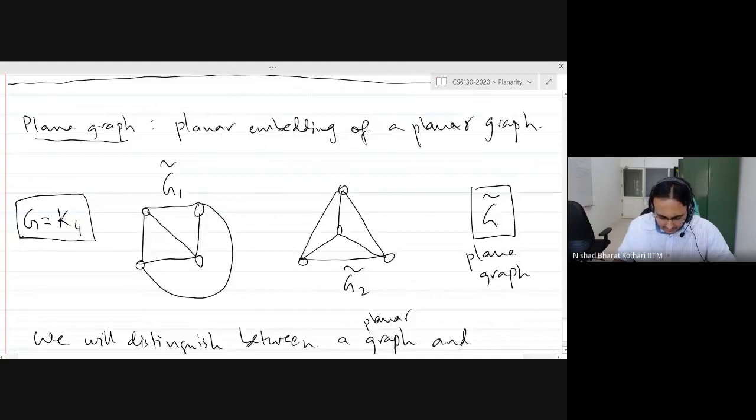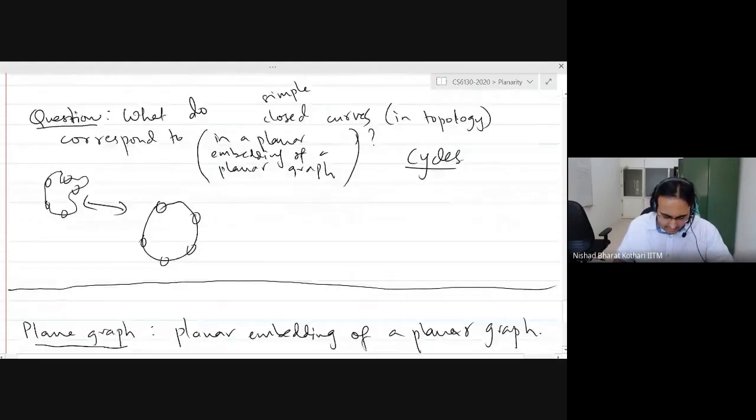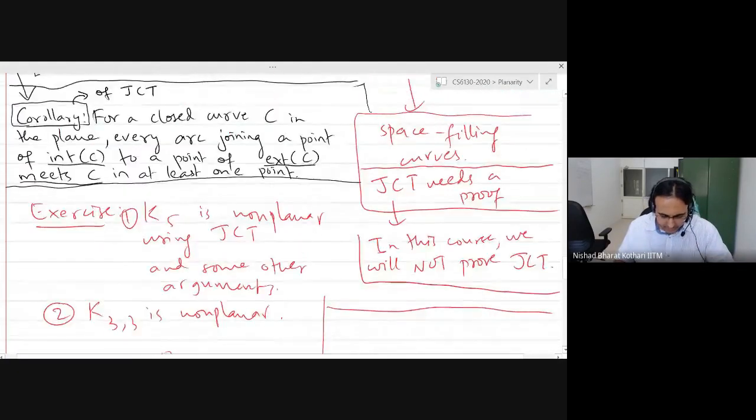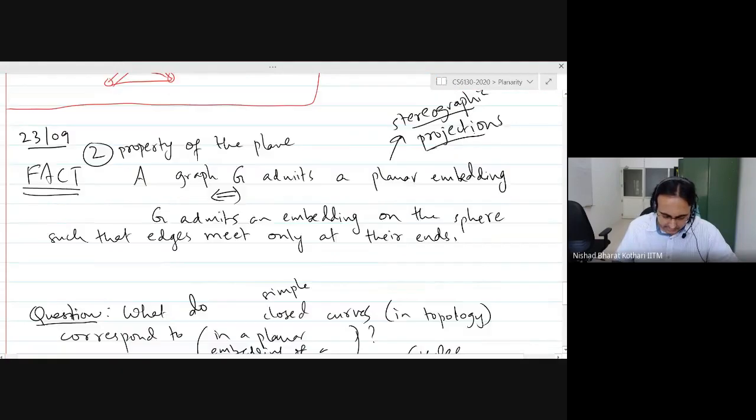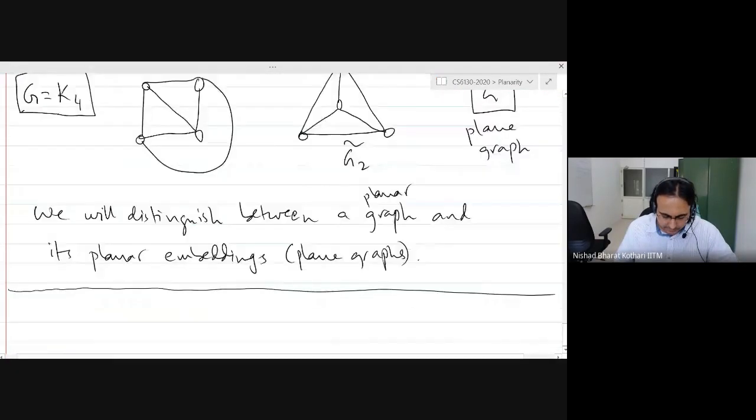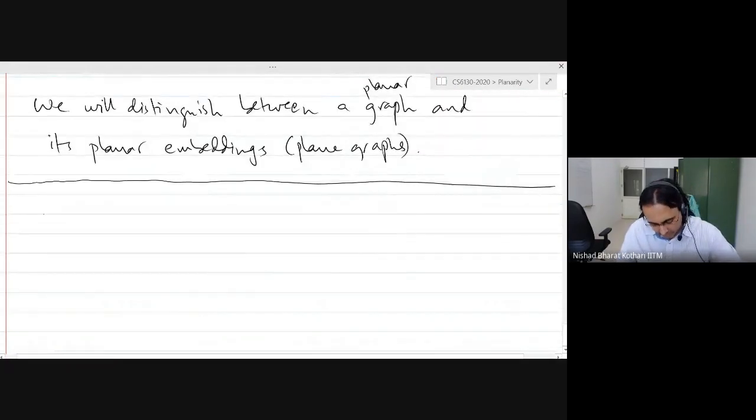So at the end of yesterday's lecture, I asked you as an exercise to prove that K5 is non-planar using the Jordan curve theorem. And also for K33. So does anybody have an explanation for why K5 is non-planar? We'll prove this today rigorously.